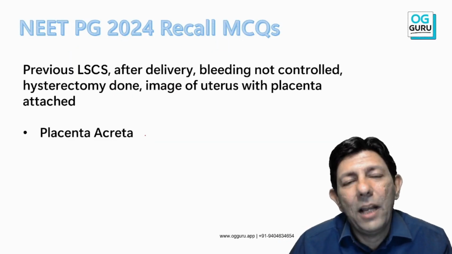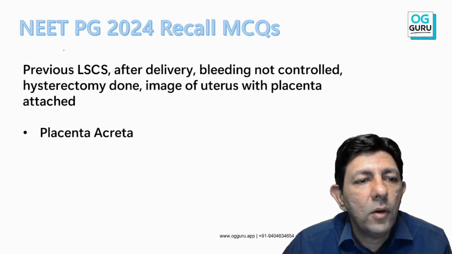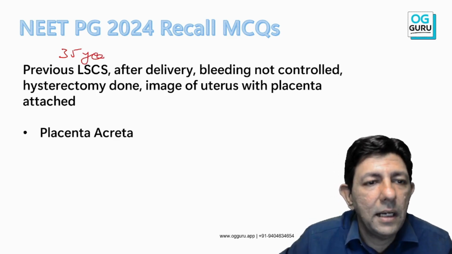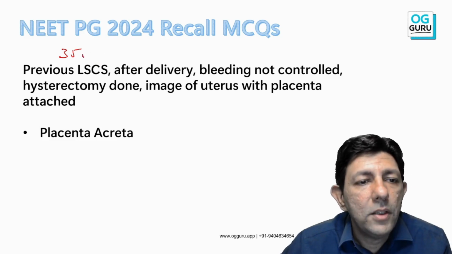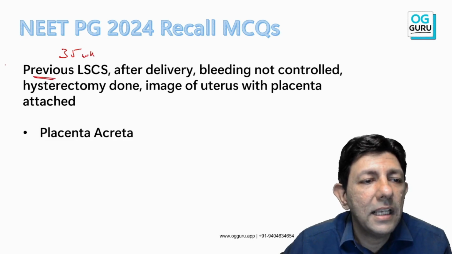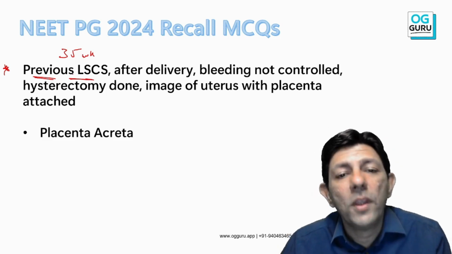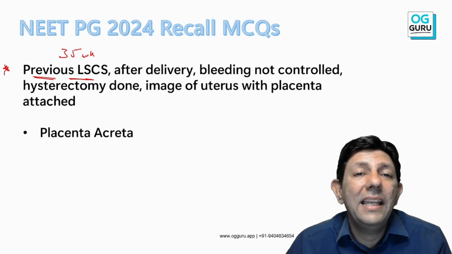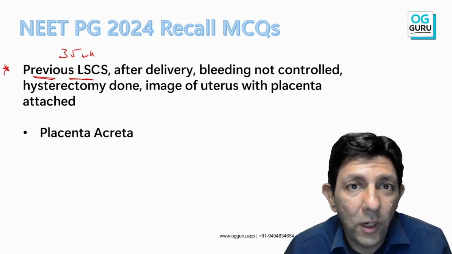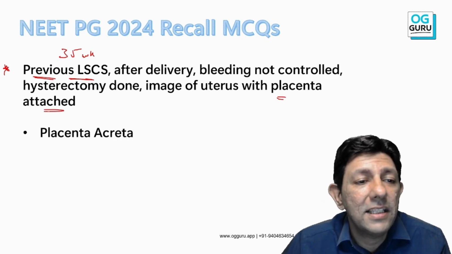Now again, a patient has come to us. I think 35 weeks was given. Okay, 35 weeks. What was in the clue? The clue was that the patient has previous LSCS. Okay, so previous LSCS is a risk factor for what? And the most important, that after delivery the bleeding is not coming under control, and then an image is shown to you in which the placenta is still attached.